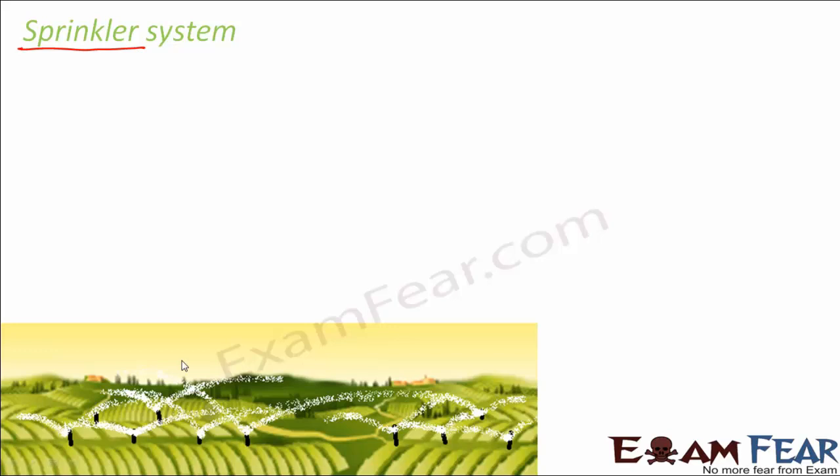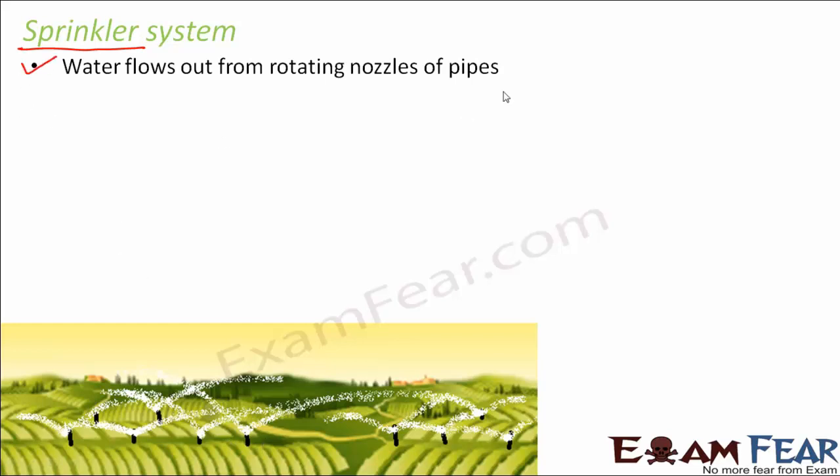As you can see in this picture, this is how water gets sprinkled in this type of system. This is your entire field, and here you see these white dots. They represent the water coming out of these small pipe-like structures. The water gets sprinkled out, and these have been established at a particular distance from each other. So let us see, what is this? Here water flows out from rotating nozzles of pipes.